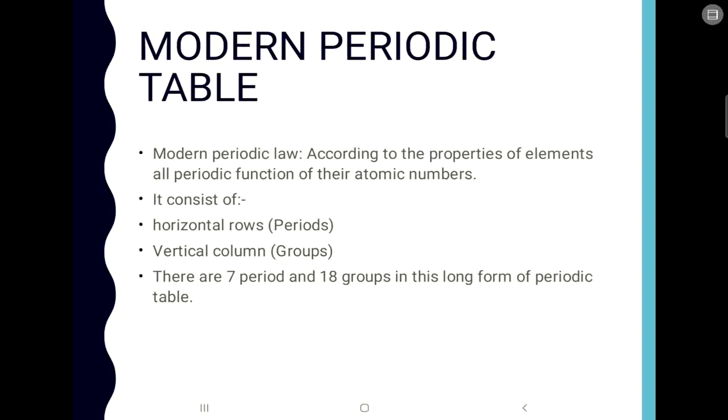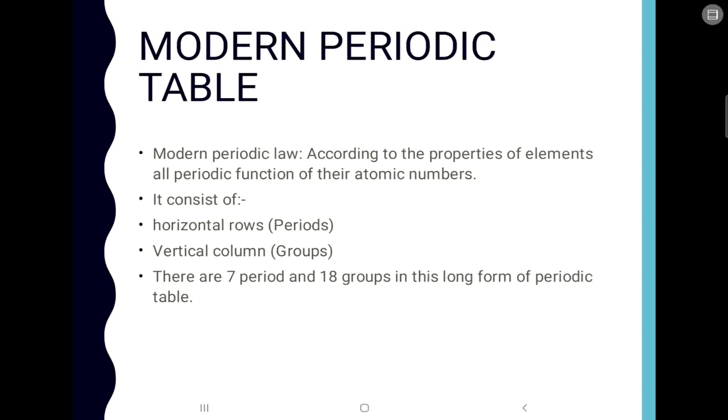Now comes the modern periodic table. With the modern periodic table came the modern periodic law, which says that the properties of the elements are a periodic function of their atomic numbers. In the case of Mendeleev, it was atomic masses, but in the modern periodic law, it is atomic numbers.